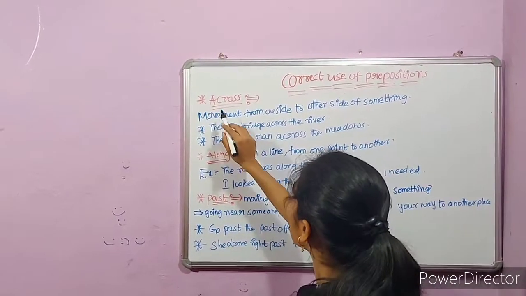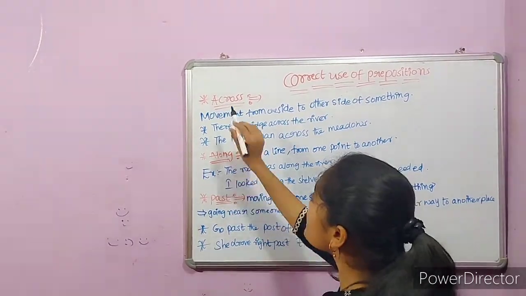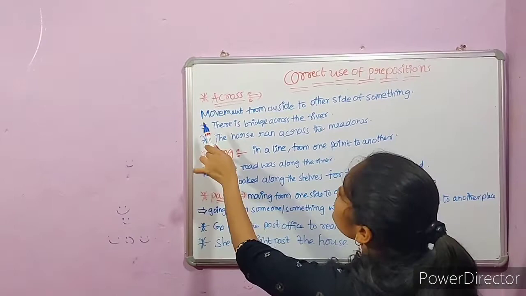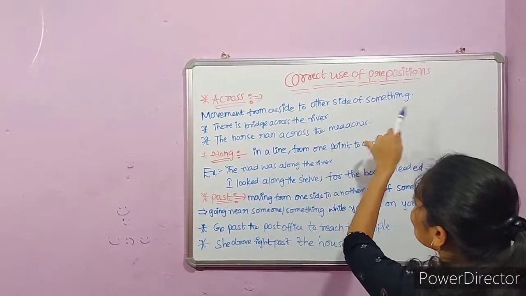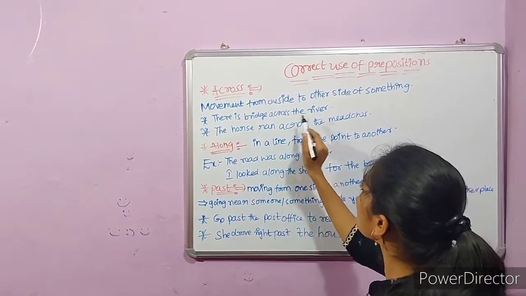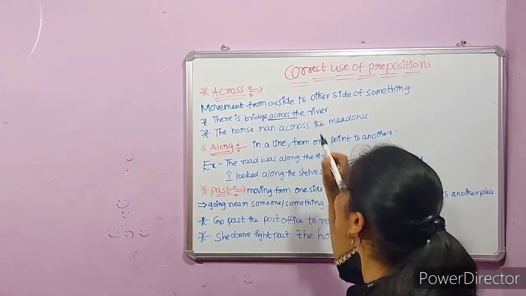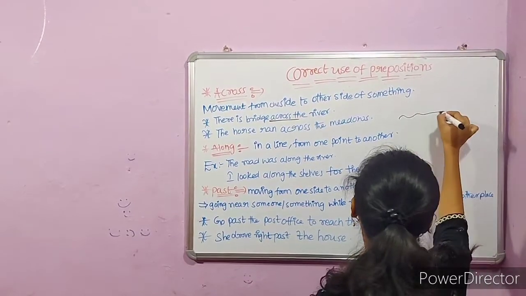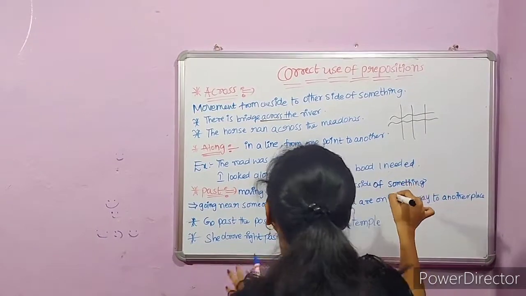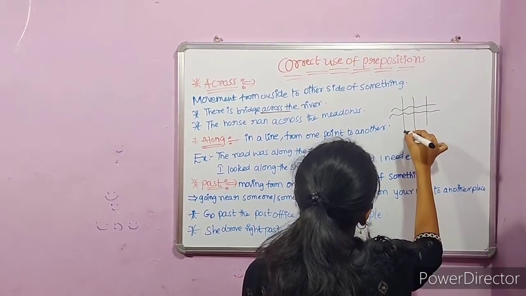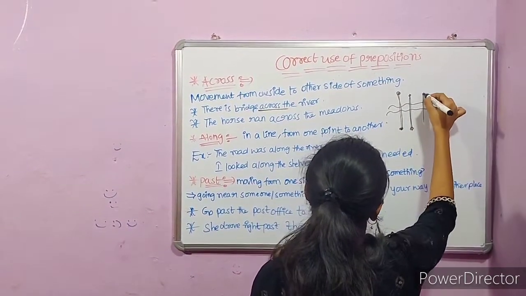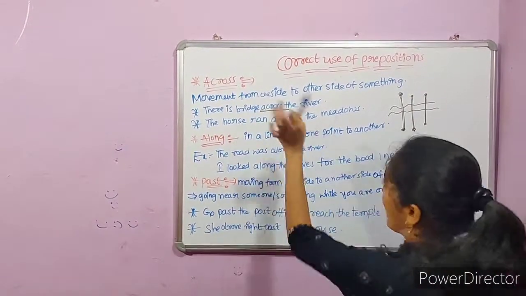Across. We use the preposition across when we want to refer to movement from one side to the other side of something. For example, there is a bridge across the river. Across the river there is a bridge. The river is flowing like this. The bridge is constructed like this. That means from one side to another side. When we want to represent this, we can use the preposition across.